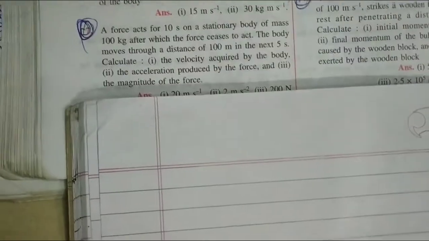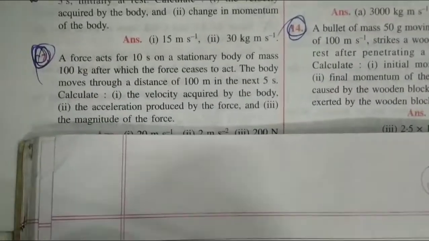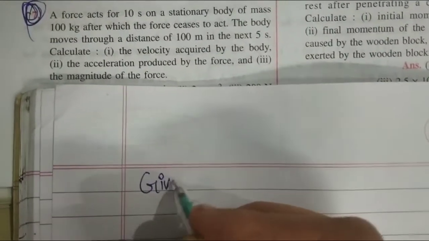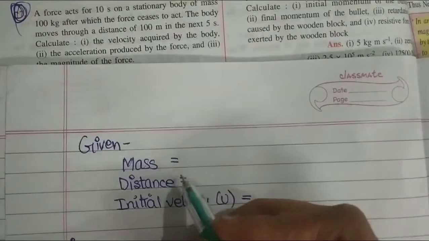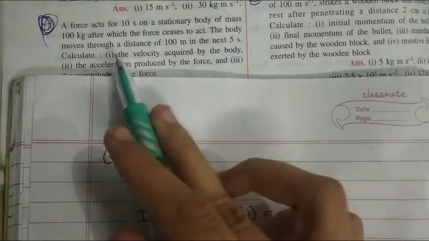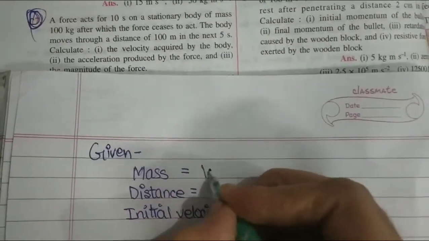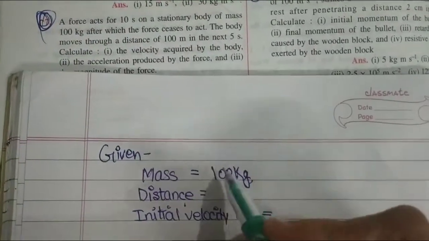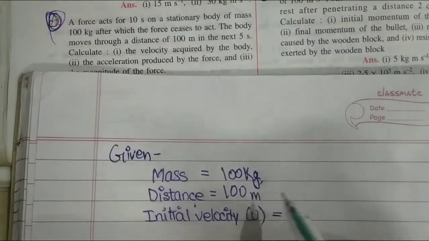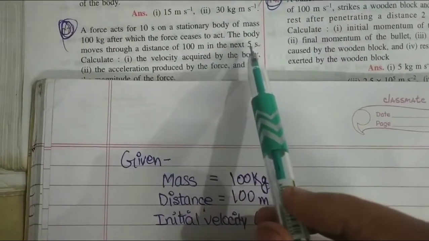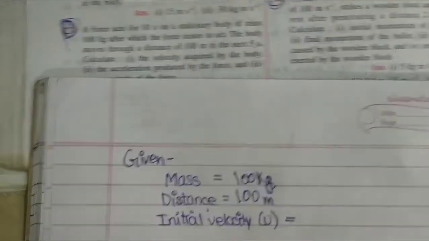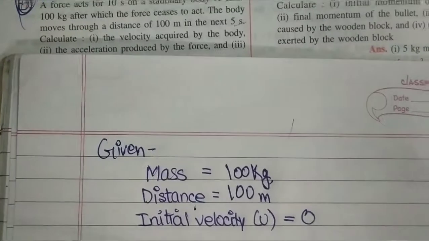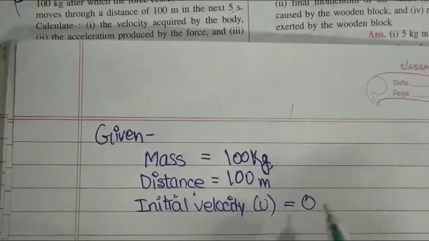So let's solve this numerical. Whenever you solve a numerical, don't forget to write the things that are given. We will write the given things. So first is your mass. How much mass is given? That is 100 kg. Distance, that is 100 meter. Initial velocity, that is your 0. Why? Because body is at rest. That's why u is 0.